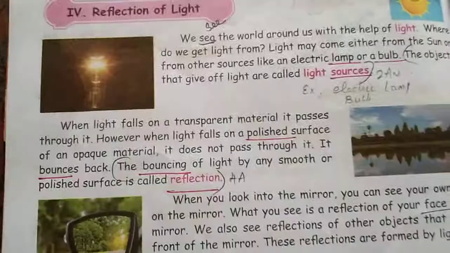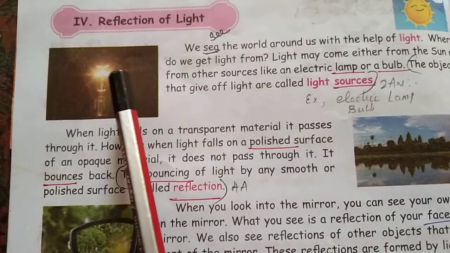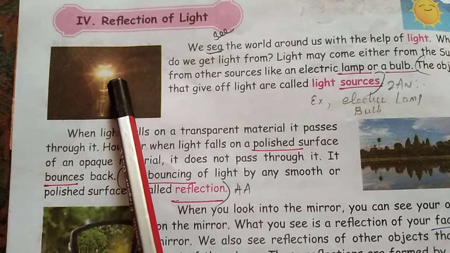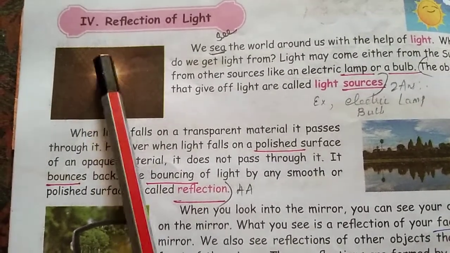Now the main thing about light is, once it glows, it will reflect everywhere.